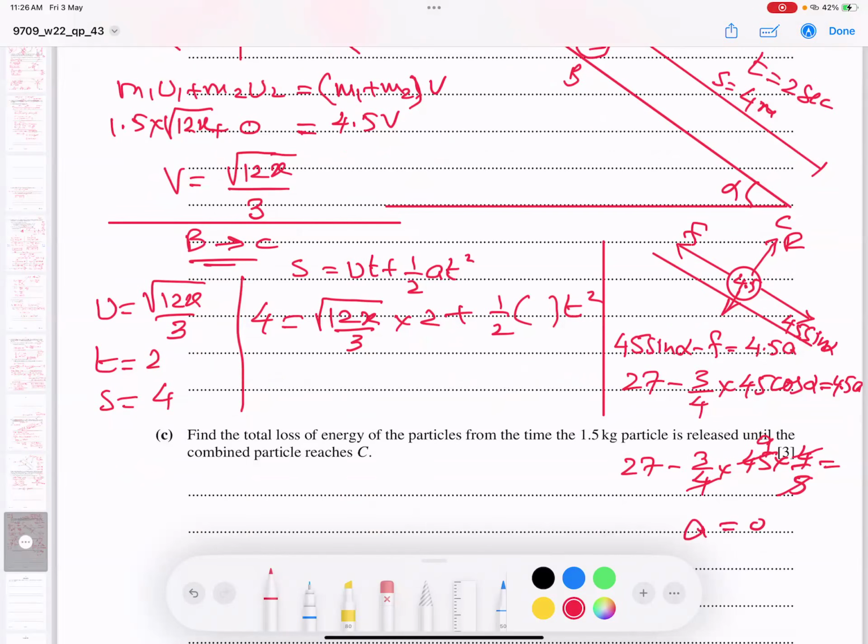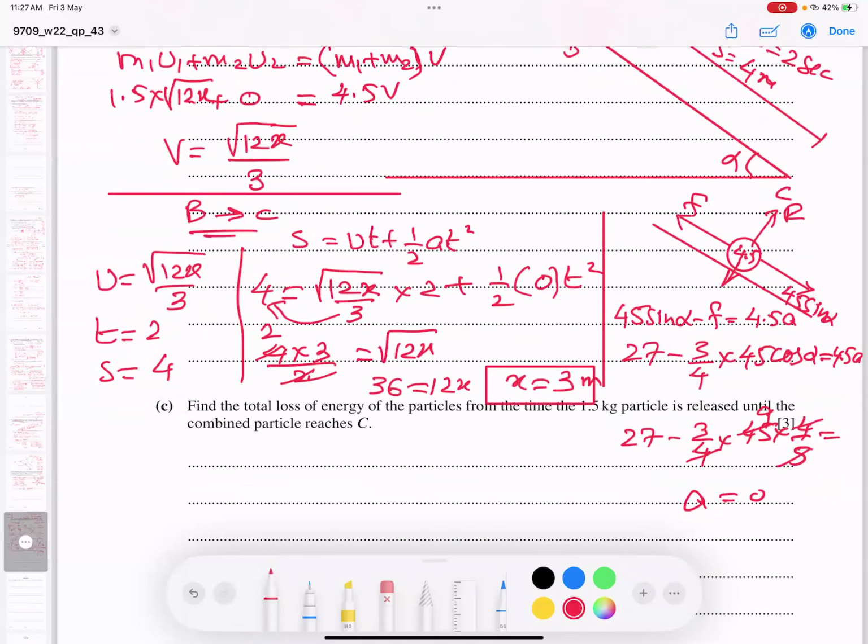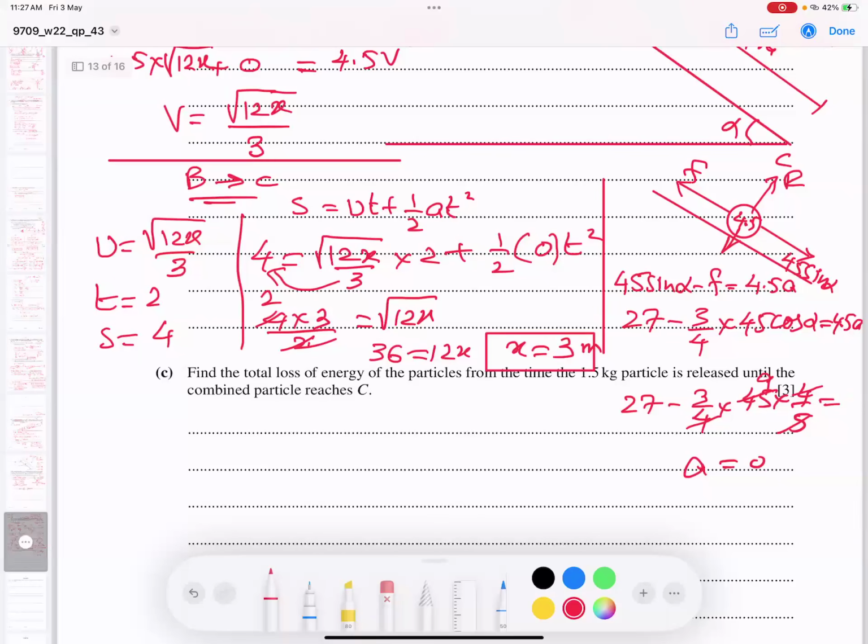I think you got the point. It means acceleration is 0. I will plug in 0 here, so this is gone. Now 3 will multiply there and 2 will divide. 3 into 4 by 2 equals root of 12x. This is becoming 6. Squaring both sides, 36 equals 12x, and x becomes 3 meters. This was a really tough question, 6 marks. Anyway, I believe you got the point very well.